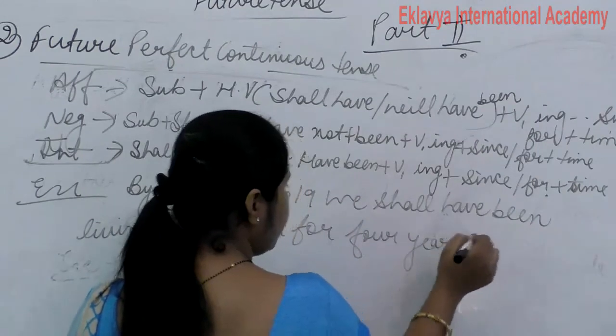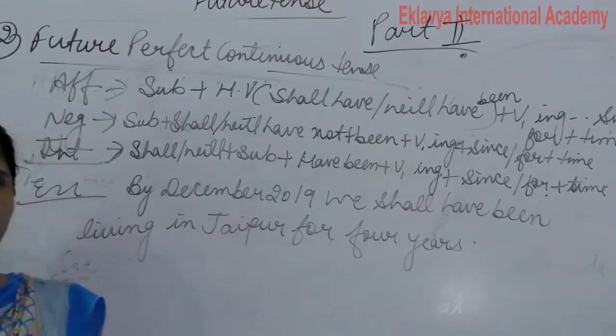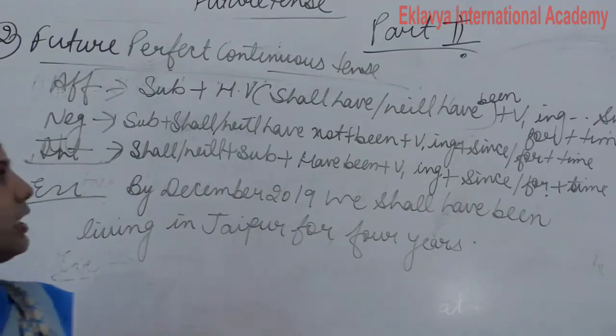This way we use the future perfect continuous tense. So this is our future perfect continuous tense.